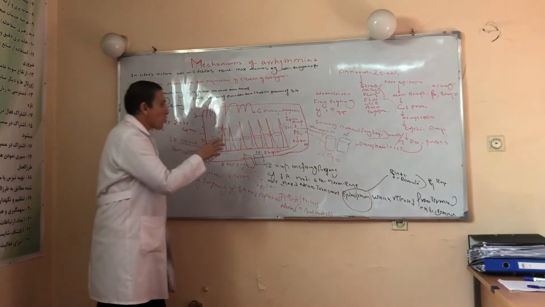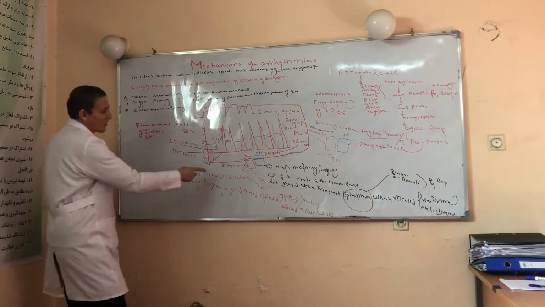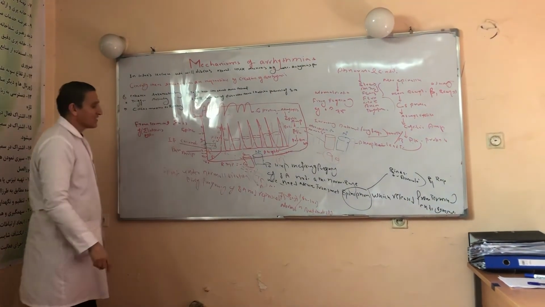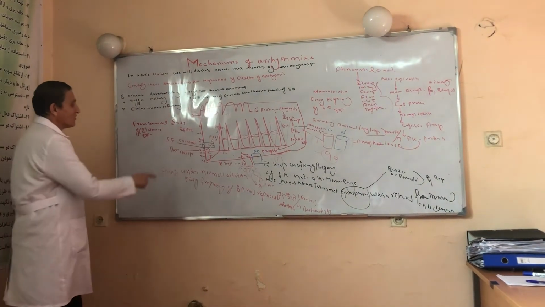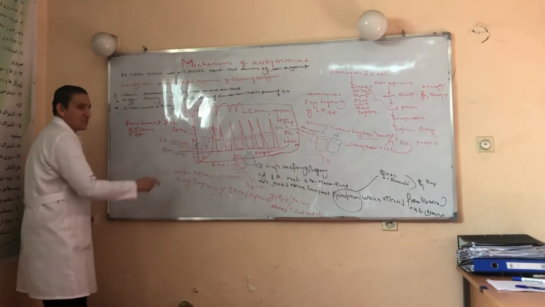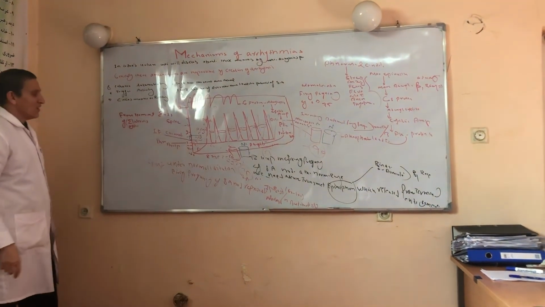So under normal condition, this was the resting membrane potential of the SA node, which represents minus 60 millivolts. And due to the function of the IF channel, this IF channel is continuously loading sodium from outside the cell to the inside of the cell.